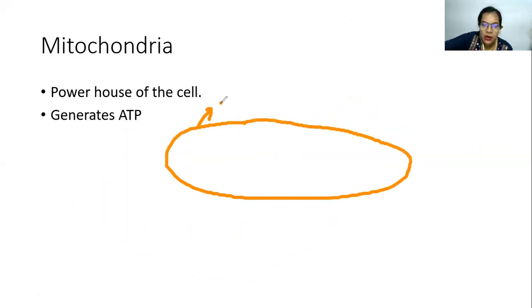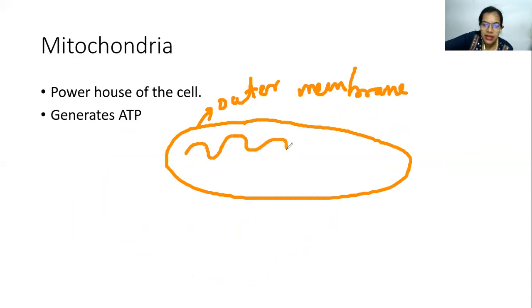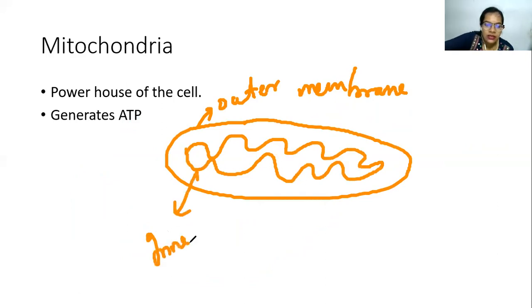So if this is the outer membrane, then we have got the inner membrane. So inner membrane looks something like this. Okay, and the middle part is called the intermembrane space.